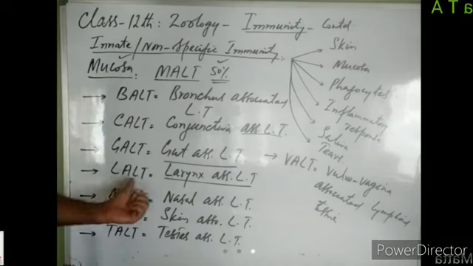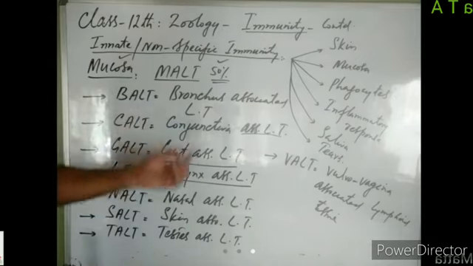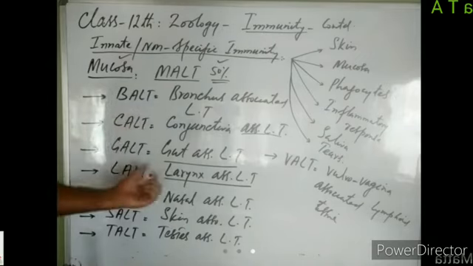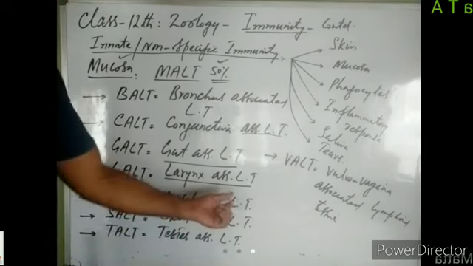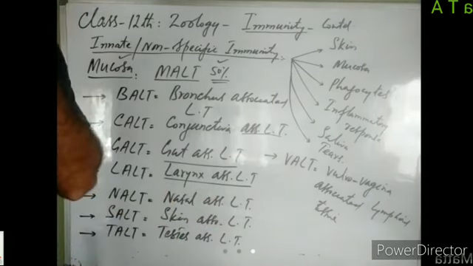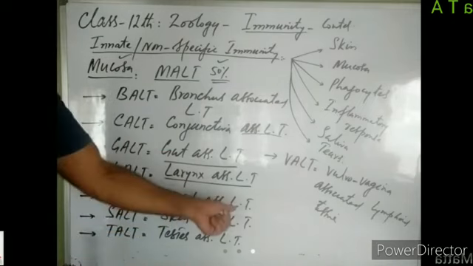Then we have got LALT, larynx-associated lymphoid tissue. Our larynx, which is also known as the sound box, is also lined by mucosa, and in that mucosa, we have lymphoid tissue known as LALT, larynx associated lymphoid tissue. Then we have got NALT, which is an acronym for nasal associated lymphoid tissue. Our nasal chambers, through which we inhale air, are also lined by mucosa. And in that mucosa, we have lymphoid tissue known as NALT, nasal associated lymphoid tissue.